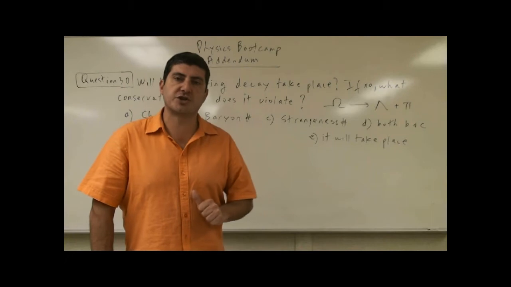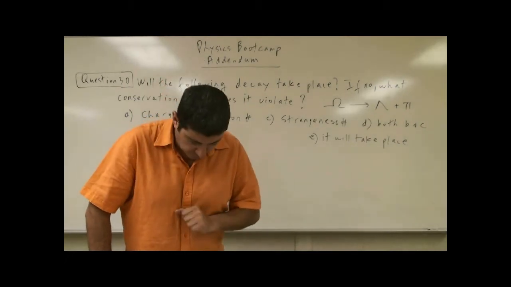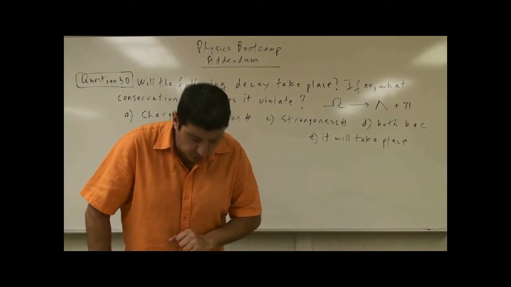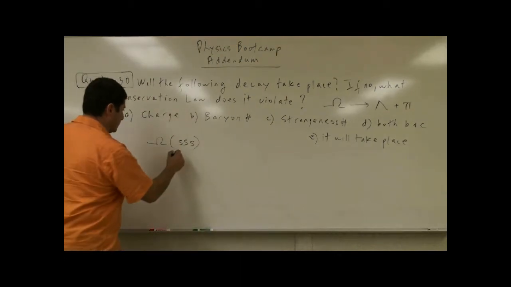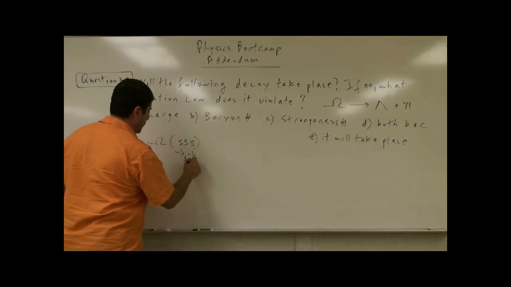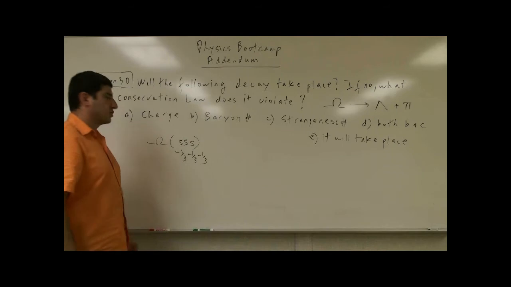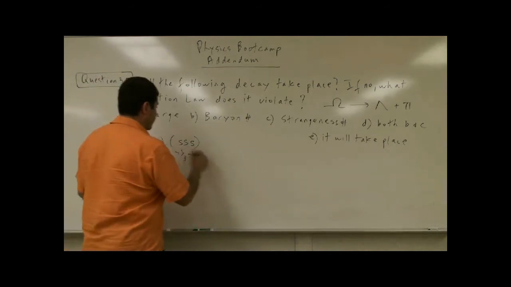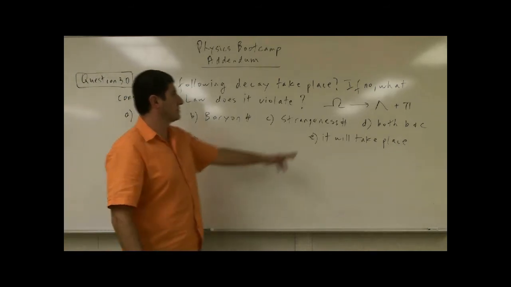What is the charge of the strange quark? Well, if you look at the table, the strange quark has a charge of -1/3, -1/3, -1/3. So you have no other choice. The charge of the omega is -1, right?